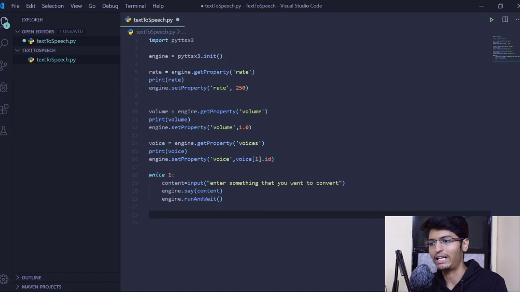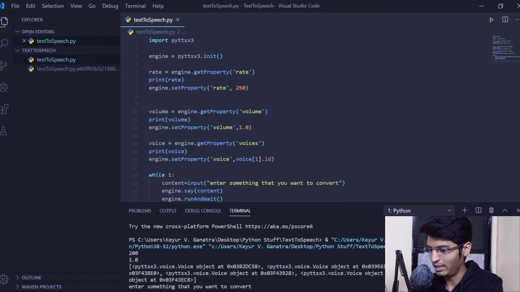So let's quickly revise what we have done. First, we imported the module into our project. Then we initialized our engine or the driver that we are going to use. Then we customized the speech properties that we wanted. First was the rate, then the volume, then the voice that we wanted, and last thing is we are accepting the input from the user and converting it into speech. So now let's run it. I hope it should run fine.